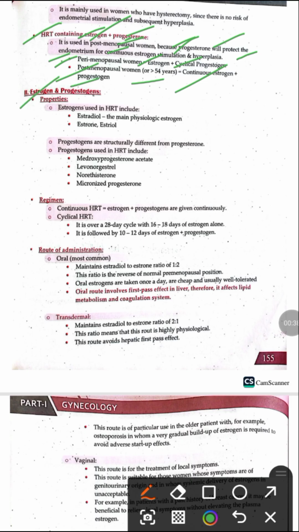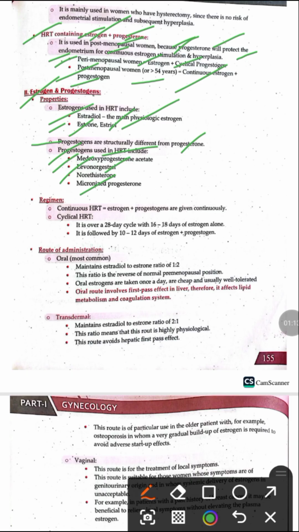So now let's talk about the properties of estrogen and progestogen. The estrogen used in the HRT is estradiol, which is the main physiological form of estrogen, and the HRT may also include estrogen in the form of estrone and estriol. The progestogens are structurally different from progesterone. The progestogens used in the HRT include medroxyprogesterone, levonorgestrel, norethindrone, and micronized progesterone.